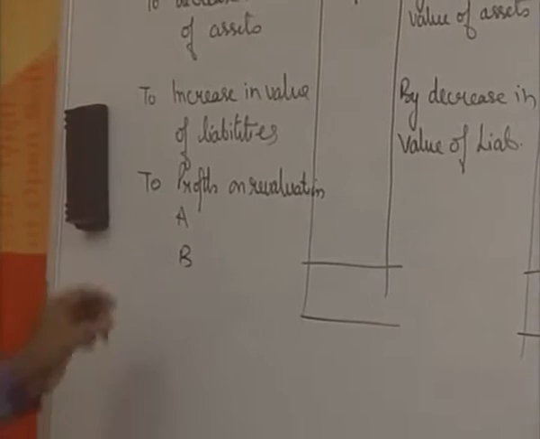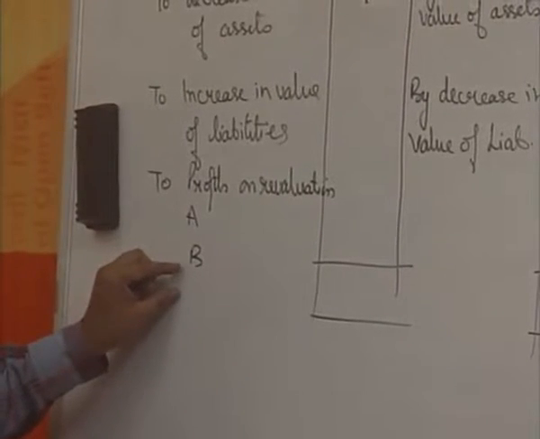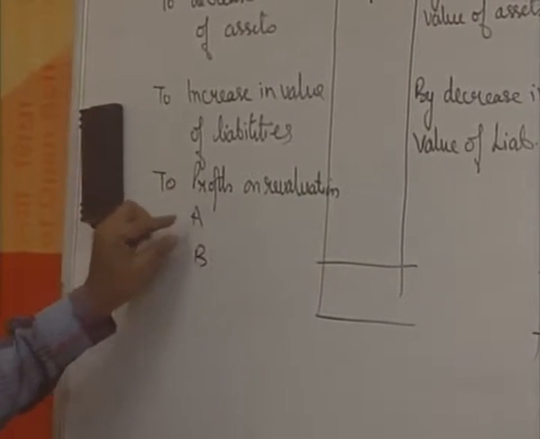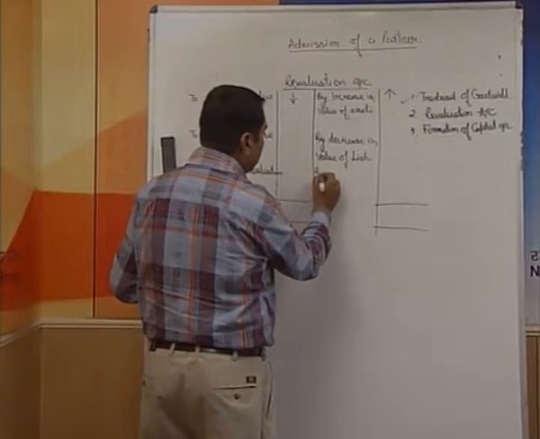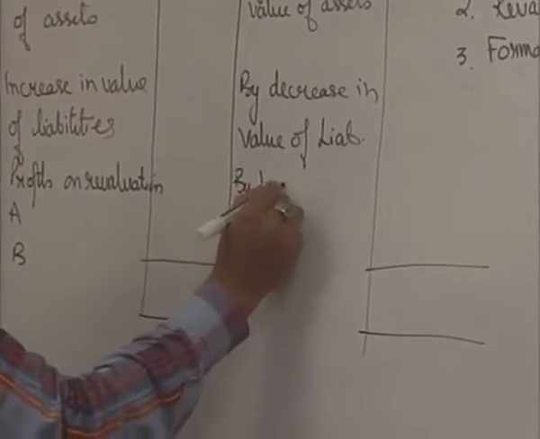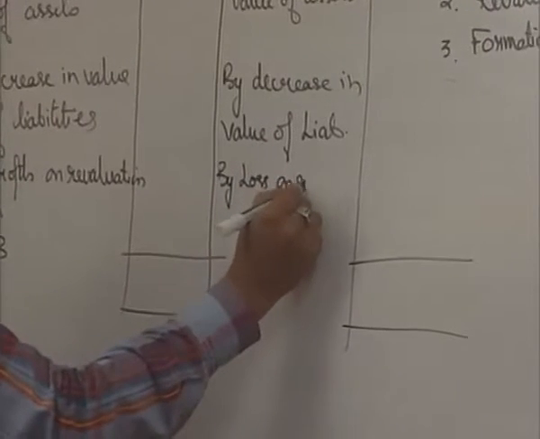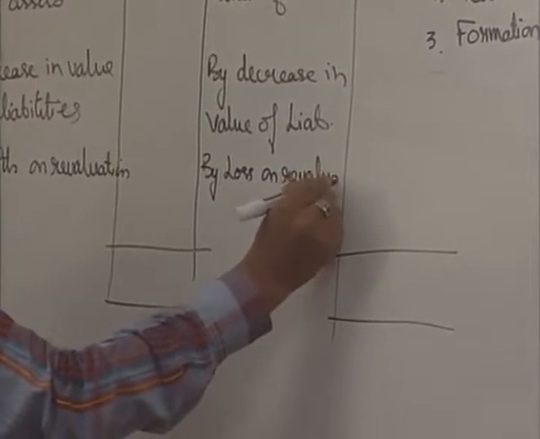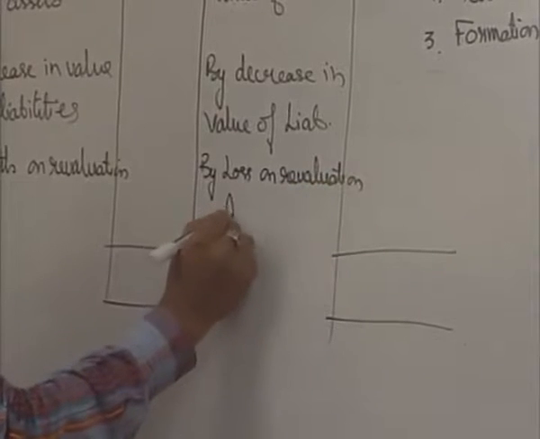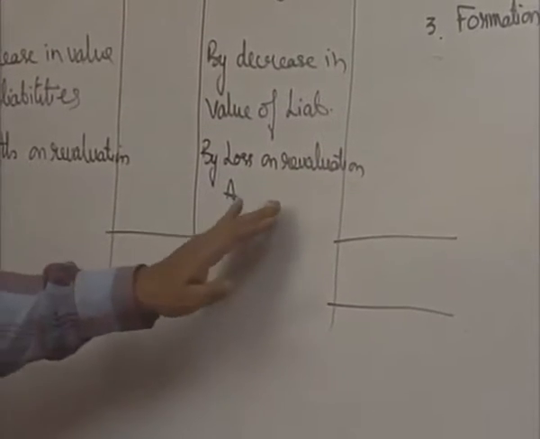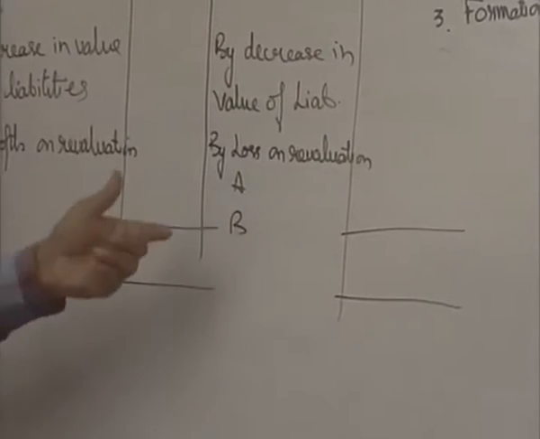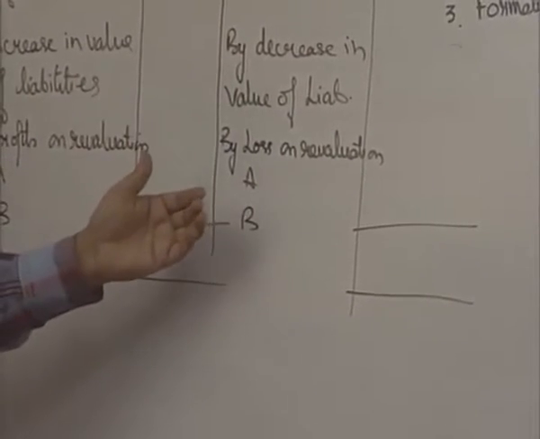We are presuming over here that our old partners are A and B. So, whatever be the profit is there, distribute. In case the debit side is more, then we are going to suffer a loss and the value will be loss on revaluation. Same, if there are two partners A and B, distribute that loss among the partners in their old ratio, and this way you will be able to make a revaluation account.